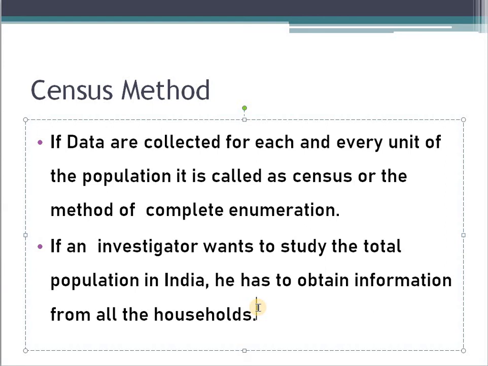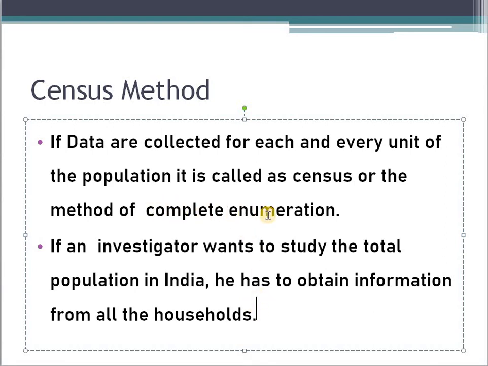In India, census is conducted once in 10 years, and the last census was conducted in 2011. So the next census will be in 2021. According to the 2011 census, the total population of India is 121 crores. These results they got from complete enumeration.